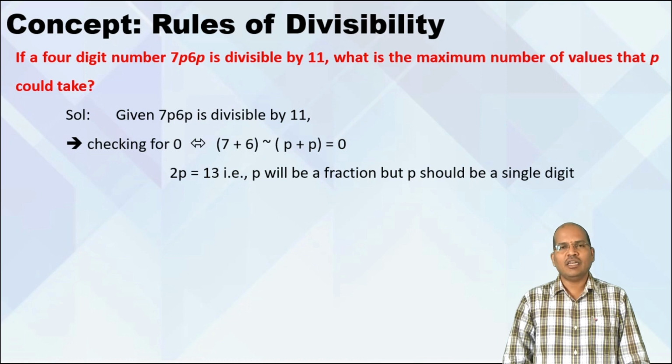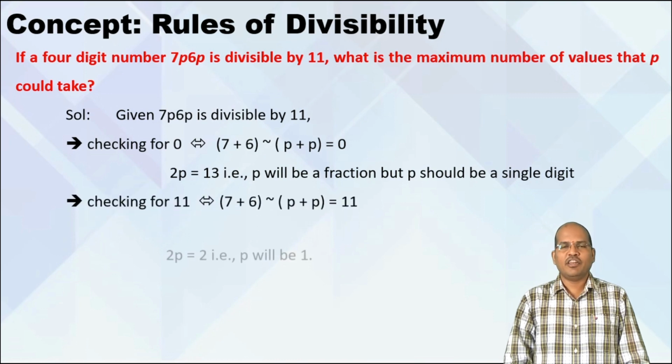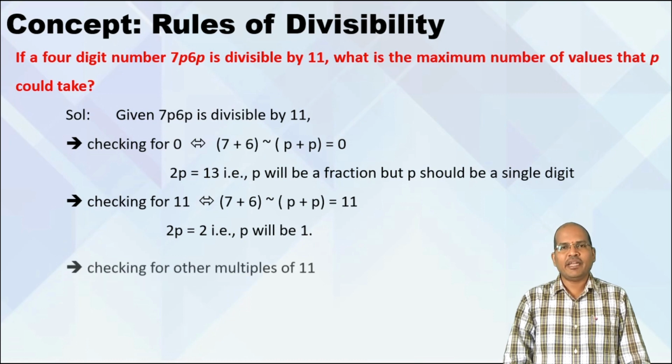Now 2p is 13, so p is a fraction. Now keep in mind p is a digit and p cannot be a fraction value. So we cannot say the difference is 0. Now take the difference as 11. When the difference is 11, the value of p will be 1. And when the value of p is 1, the number becomes 7161. So it means that p can take a value of 1.